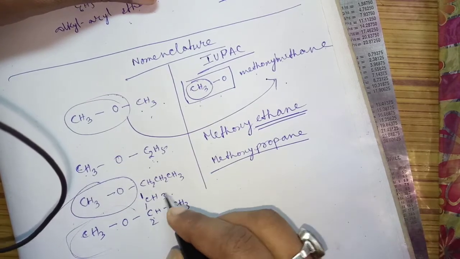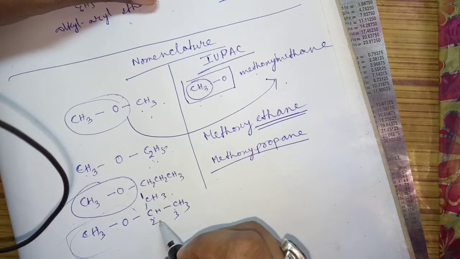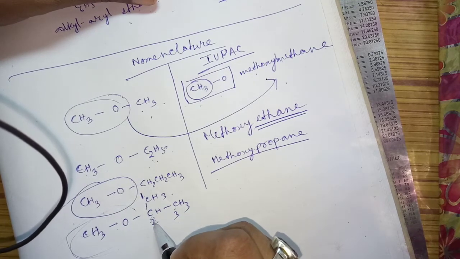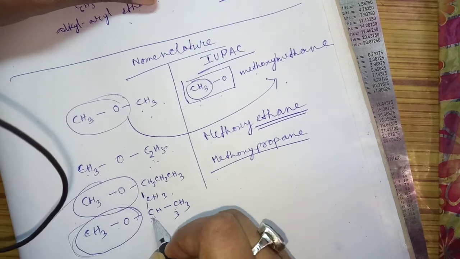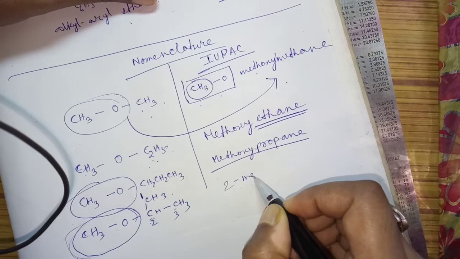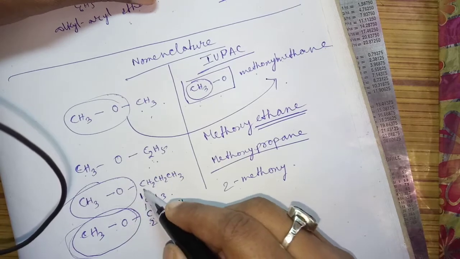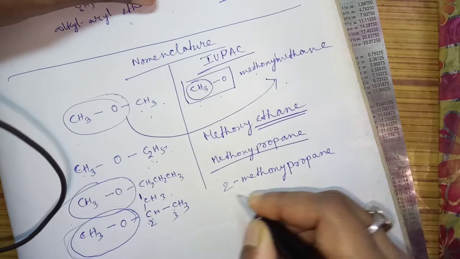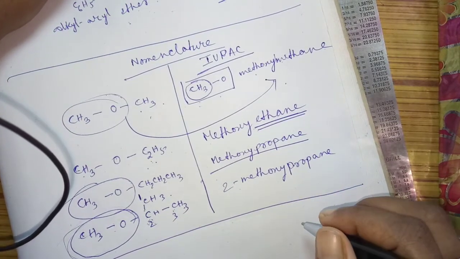So the methoxy is attached to the second carbon, so 2-methoxy. The main chain is a 1, 2, 3 carbon chain, so propane: 2-methoxypropane. Am I clear? This is the way of naming this ether.